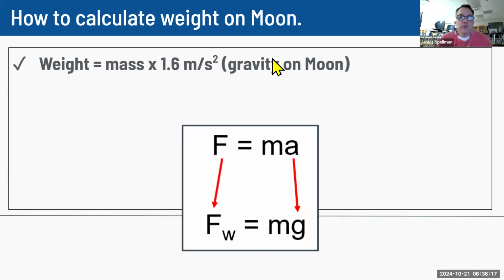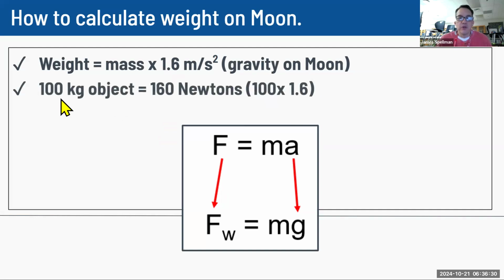Okay. If we were on the moon, it has a different acceleration. Because the moon is so much smaller, we wouldn't use 9.8. We would use about 1/6 of that, which is 1.6. So if we went to the moon, that same 100 kilogram object would have a much smaller weight of 160 newtons, because that 100 kilograms is going to be multiplied by 1.6 and not 9.8.